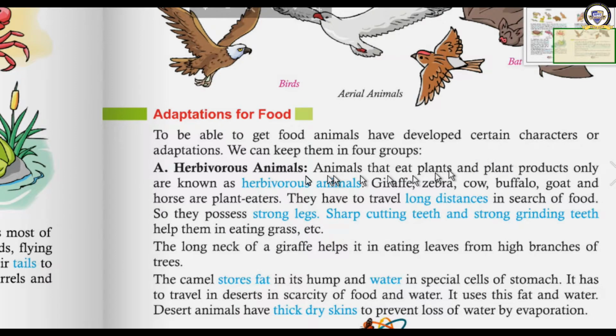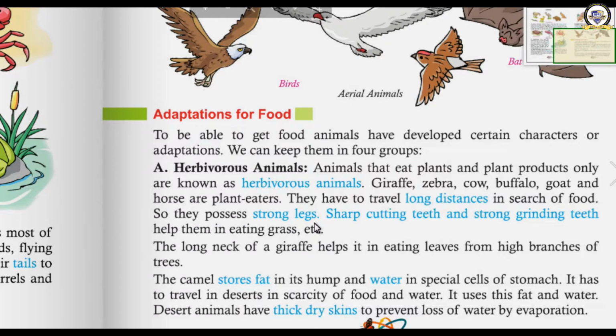Now there are some animals which eat only plant products or plants or parts of plants, which are known as herbivorous animals or herbivores. For example, giraffe, zebra, cow, buffalo, goat, horse, all these are plant eaters, and they have to travel long distances wherever they find their favorite plant. There they move, they continuously keep on moving. They possess strong legs to move continuously.